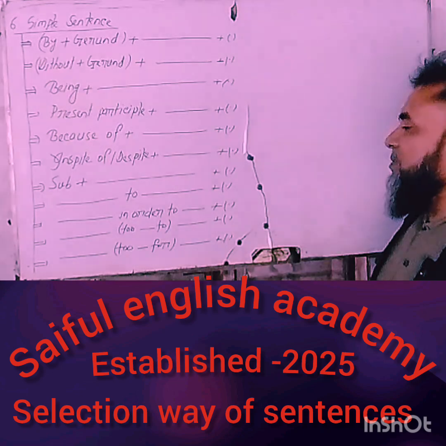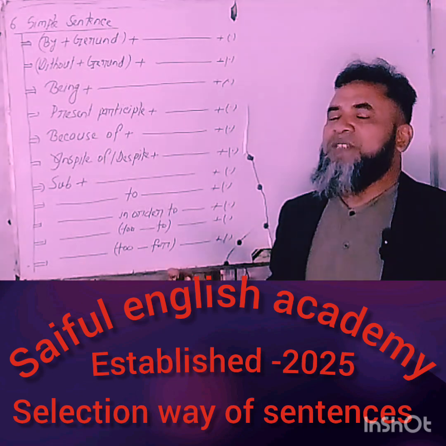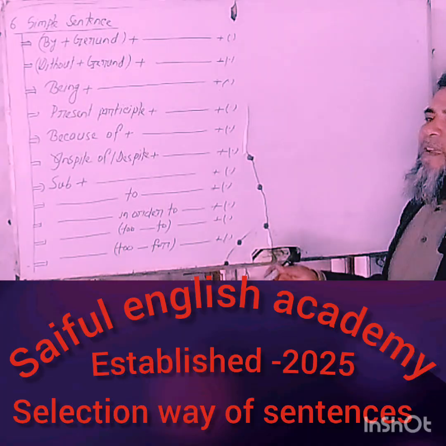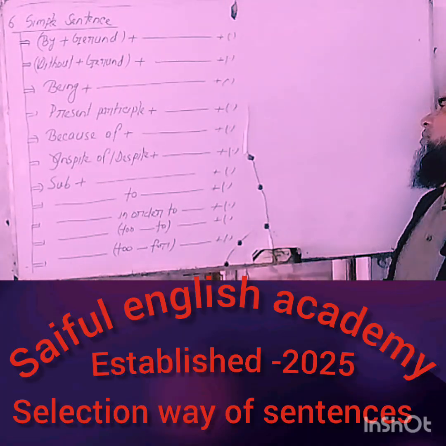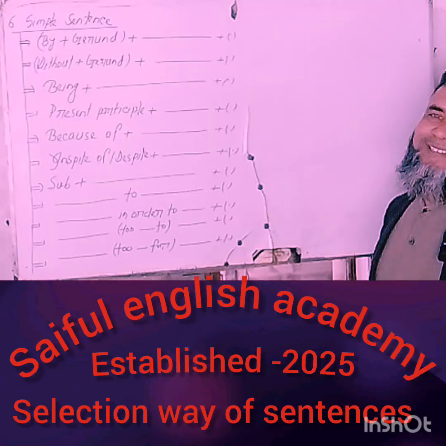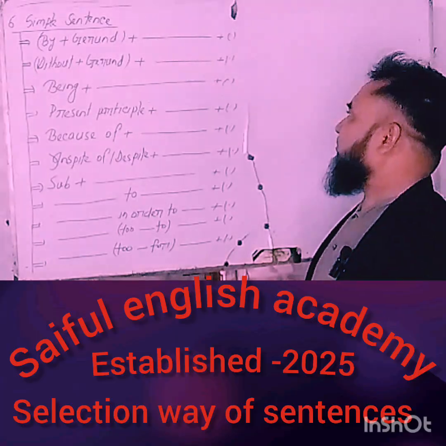You have to keep in mind, my dear learners, there are different kinds of selection of a simple sentence, but among them I'm trying to highlight just some. So let's take a look at the board and try to understand.